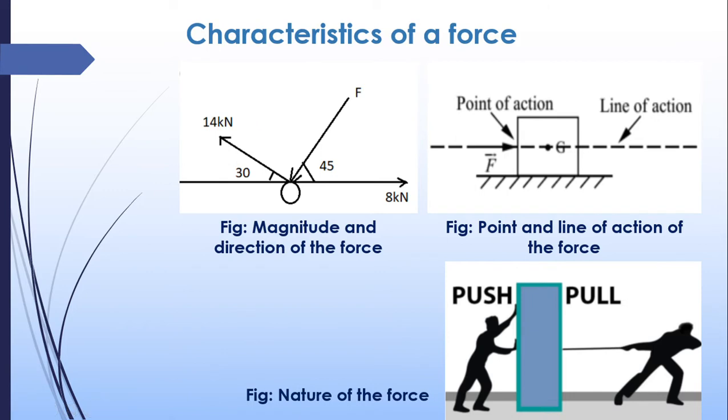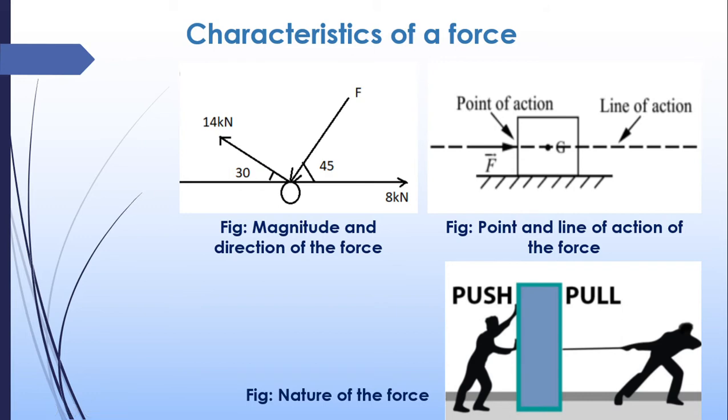And in which direction is the force acting? The force is acting at 30 degrees from the horizontal. So we can say that the direction of the force is 30 degrees from the horizontal. So this is the direction of the force.